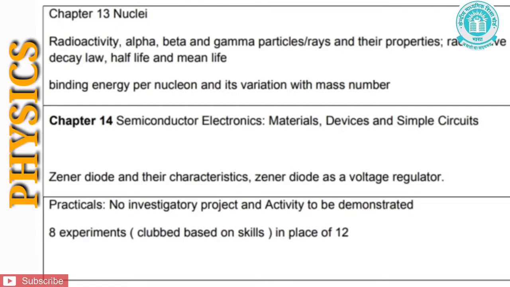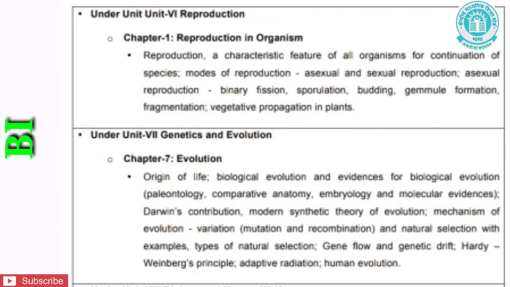Let us see chapter 14, that is semiconductor electronics: materials, devices and simple circuits. Under this chapter, Zener diode and its characteristics, and Zener diode as a voltage regulator, have been removed by CBSE. Let us come to the next subject, that is biology for class 12.